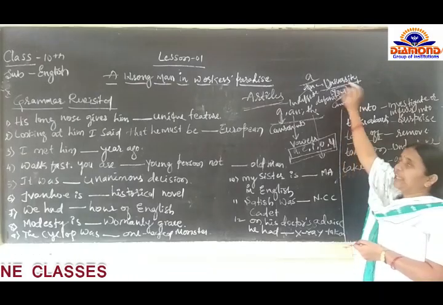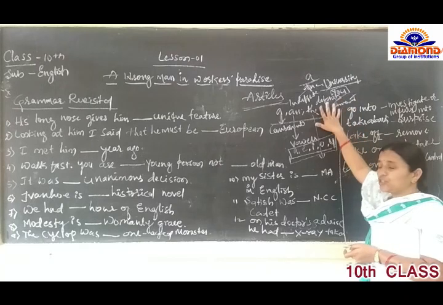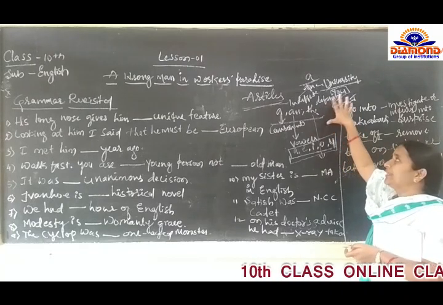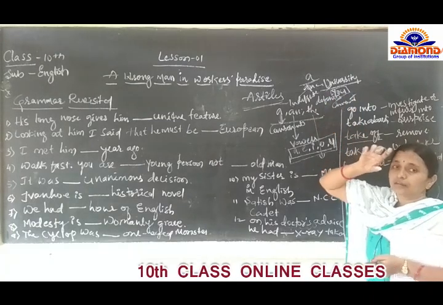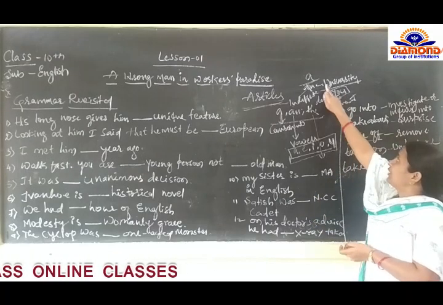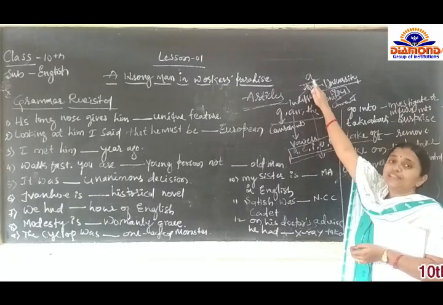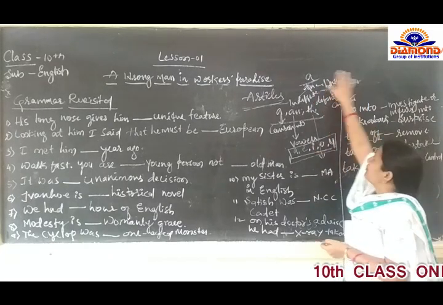You should keep this in your mind. This is very, very important. From the examination point of view, they will give these five words. U is there, but there is a consonant sound, so we use "a", not "an". This is a simple example.